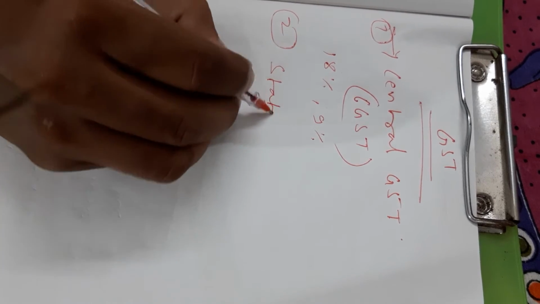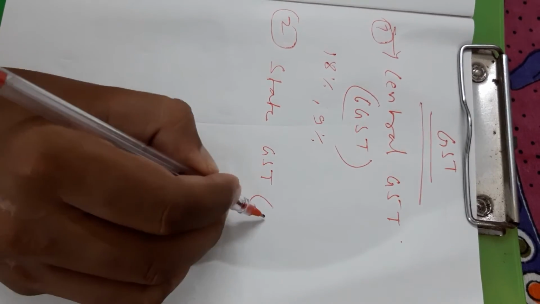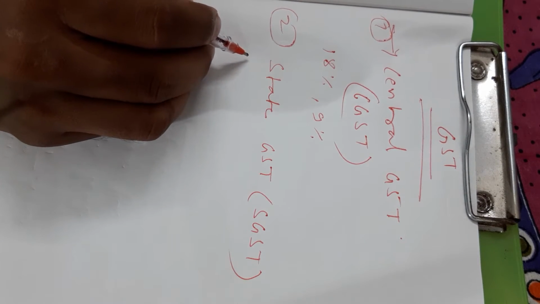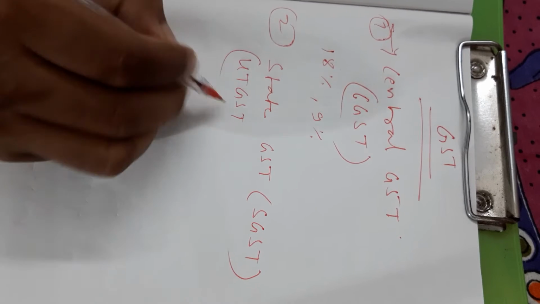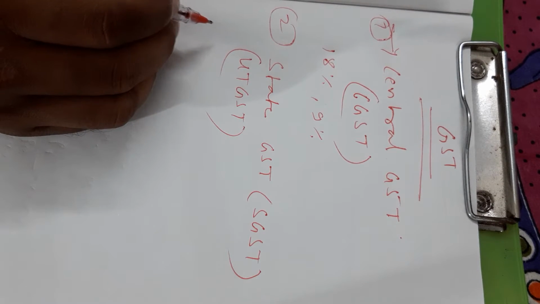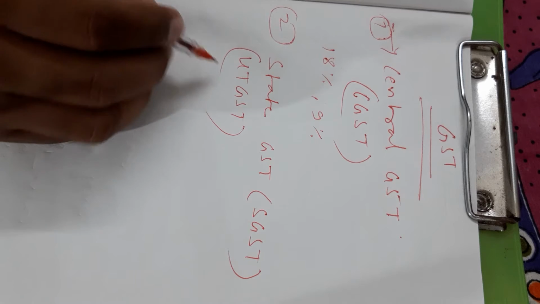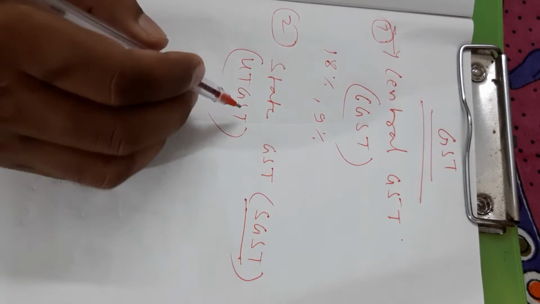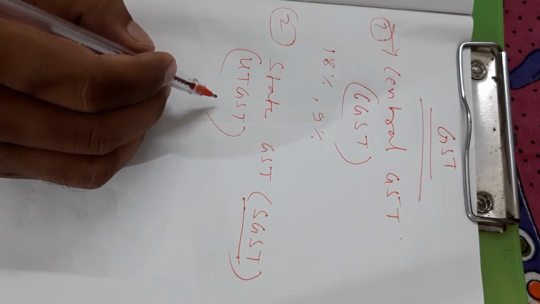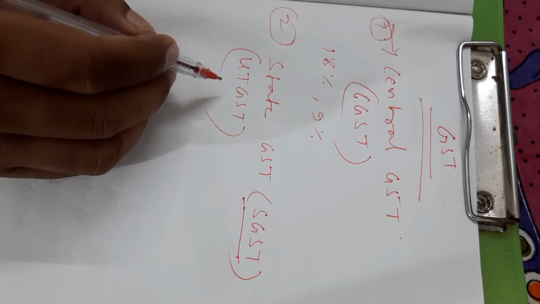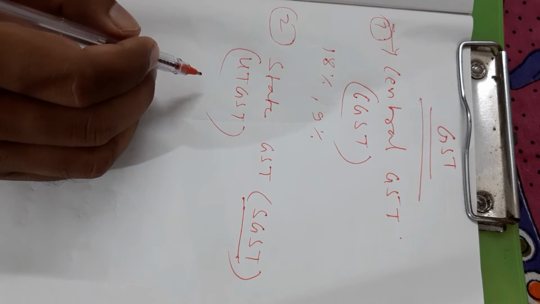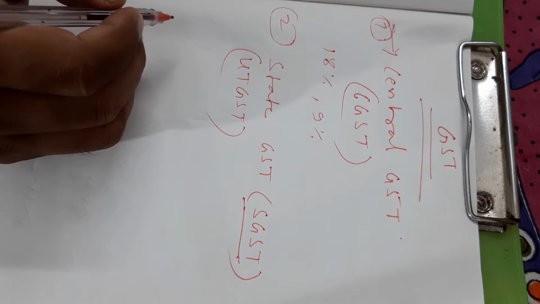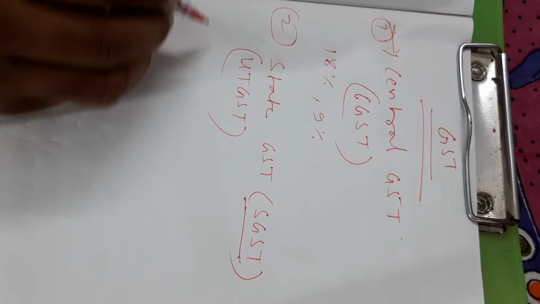Second is state GST, SGST or UTGST. UTGST is levied on intra-state supply, within the state. Both UTGST and SGST are levied at half of the prescribed rate of tax. For example, if the rate of GST is 18%, 9% is levied as SGST. Okay.